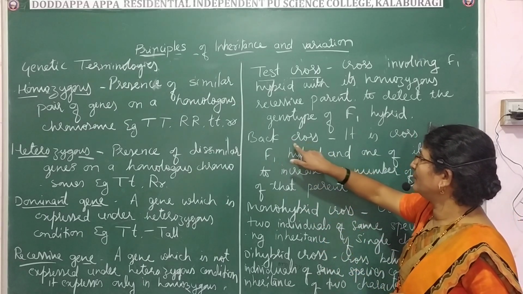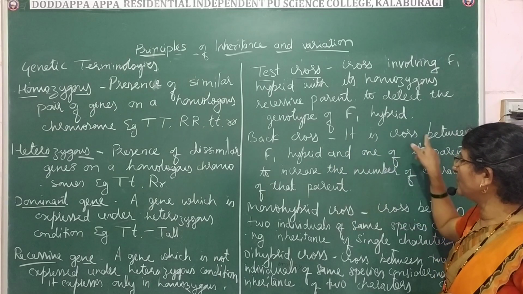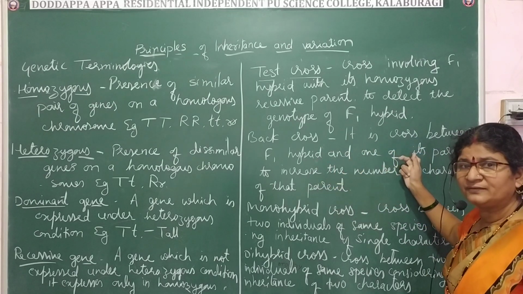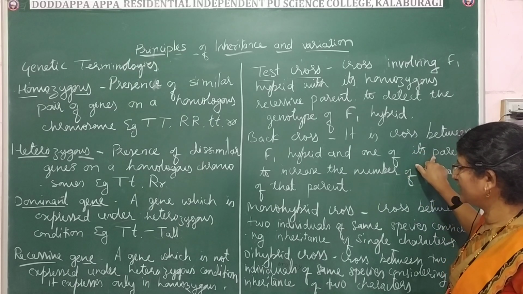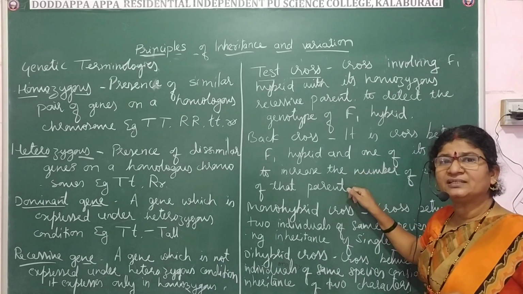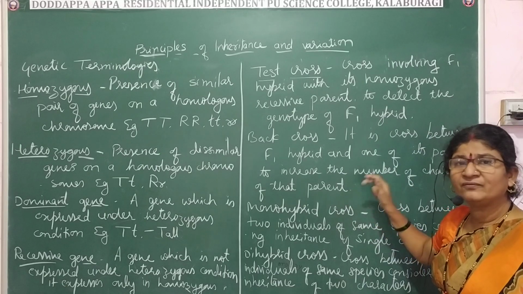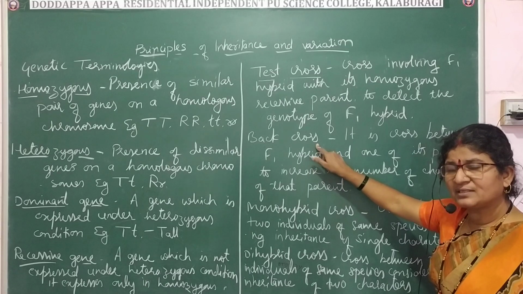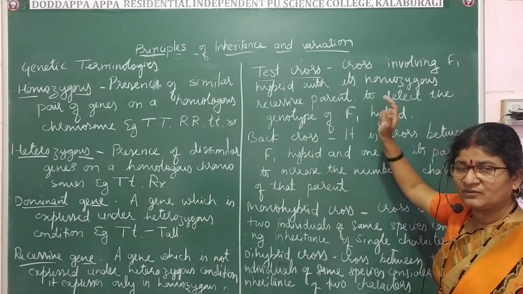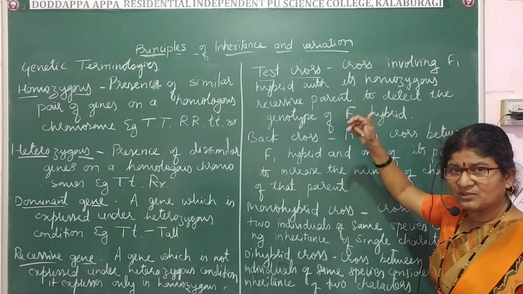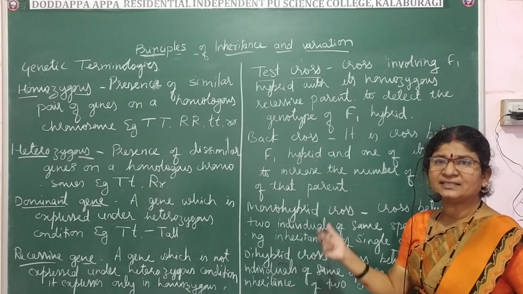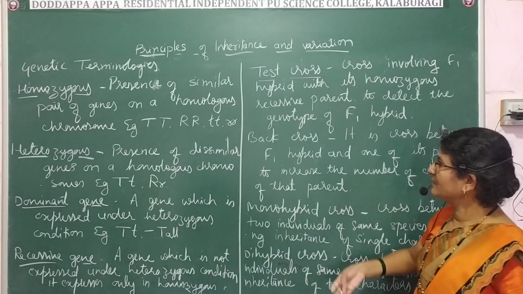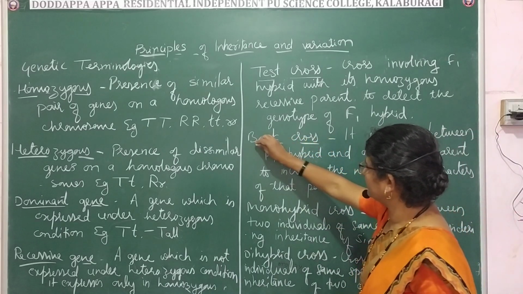Now next is the back cross. It is a cross between the F1 hybrid and one of its parents, done to increase the characters of that parent. That is called the back cross. What is back cross? F1 hybrid is crossed with one of its parents. Why is this cross done? Especially to increase the number of characters of the parent in the progenies. So that is about the back cross.